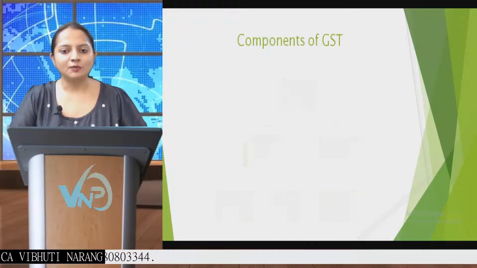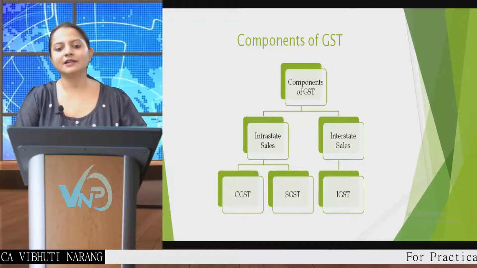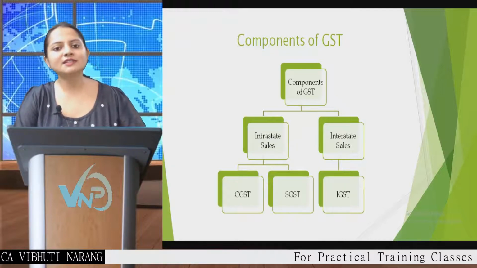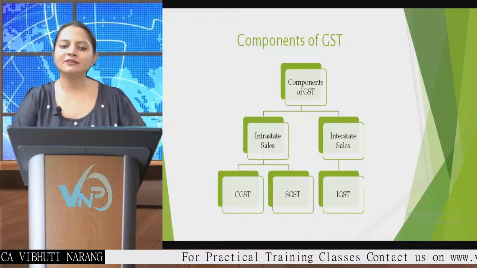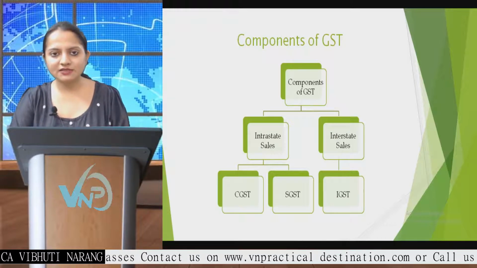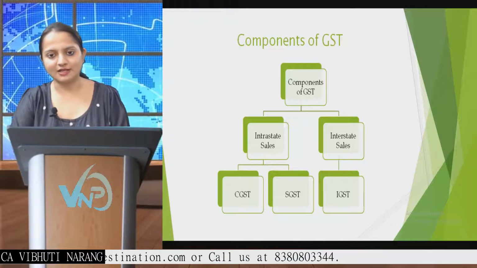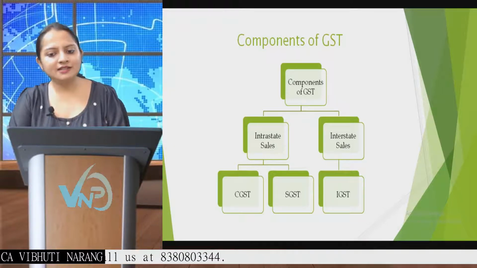Next thing is, what are the components of GST? Basically, there are three components but divided into two parts. Whenever there is an intra-state sale, we levy CGST and SGST. CGST is Central Goods and Services Tax and SGST is State Goods and Services Tax. And whenever there is an interstate sale, we levy IGST.